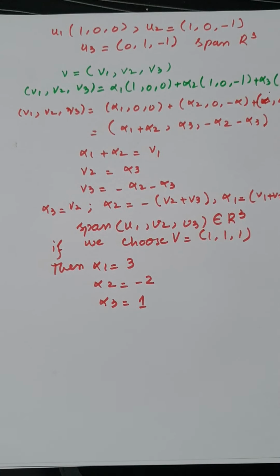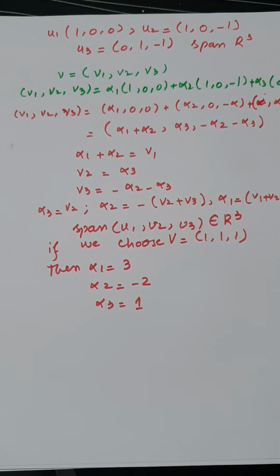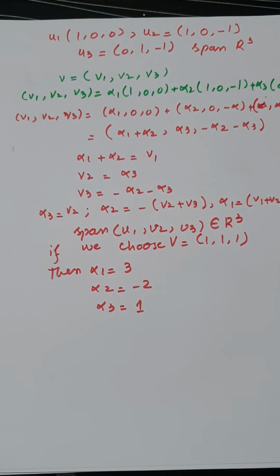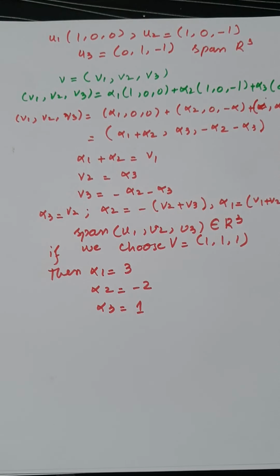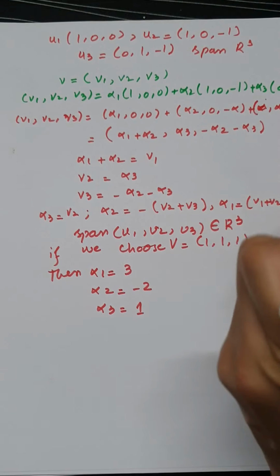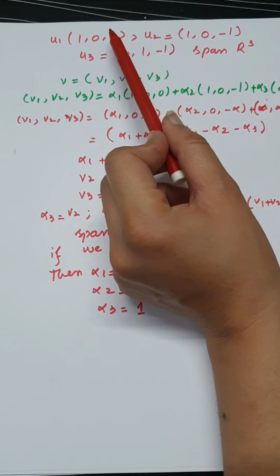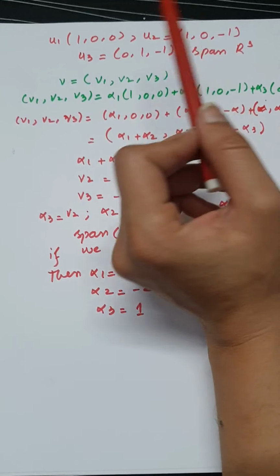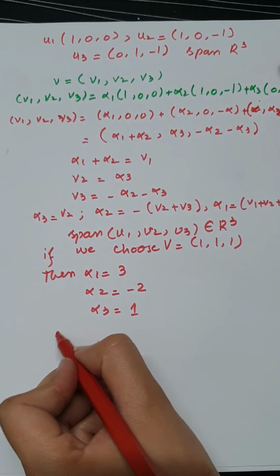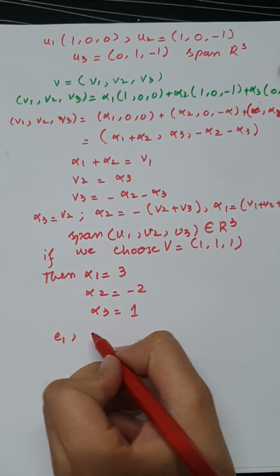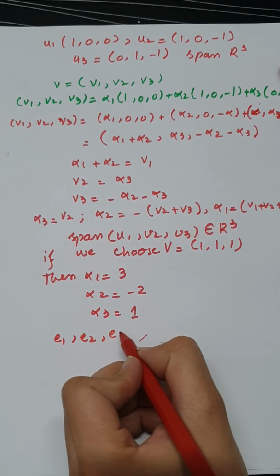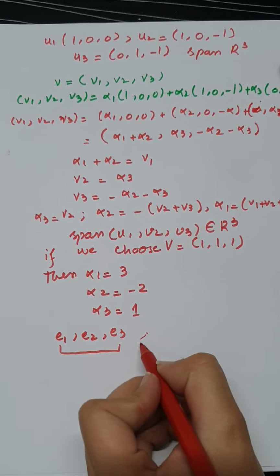From all the examples, we need to conclude some important points. The first point is, it is not possible all the time to generate any vector in R3 from given vectors that also lie in R3. That is not always the case. But for the vectors that are called the basis of the vector space, which we will study in the next lecture, that are e1, e2 and e3, they will always span